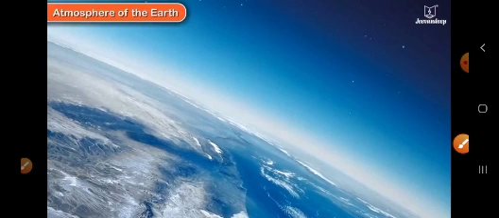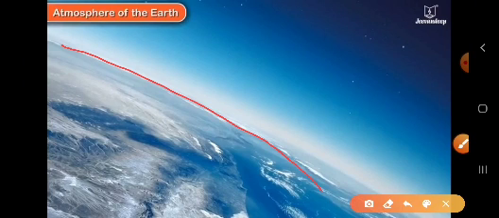Now children, this is the surface of earth. This is earth. We have also studied about the atmosphere of the earth. Children, in our previous chapter, we have studied about the atmosphere of earth.